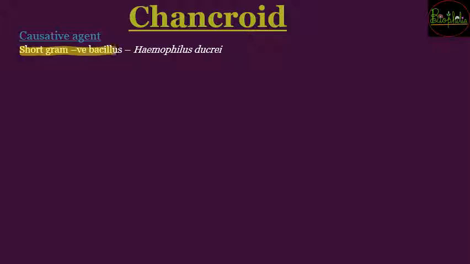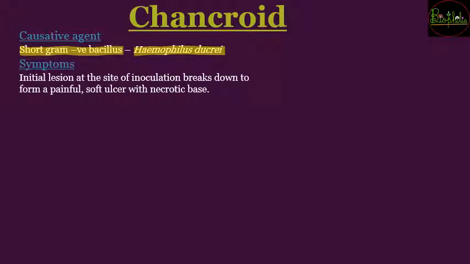Let's see about chancroid now. So chancroid is going to be caused because of a short gram negative bacillus. So again it is a bacterial infection. So chancroid is caused because of Haemophilus ducreyi, and the symptoms are going to be initial lesion.